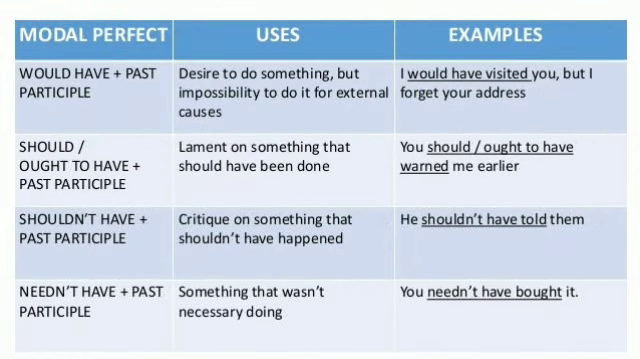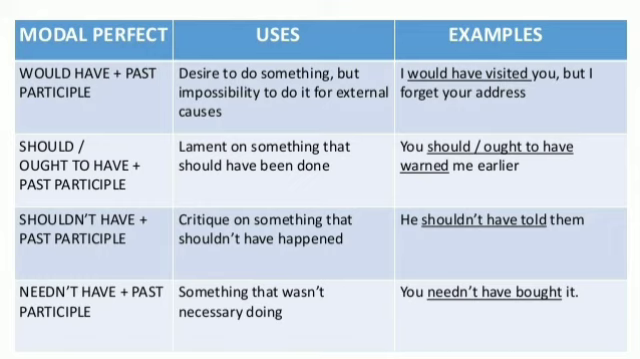Okay. Now let us see some more modals. Would have plus past participle. Would have modal is used for the desire to do something but impossibility to do it for external causes. Let us see its example. I would have visited you but I forgot your address. Means he wanted to visit him but he just forgot the address.